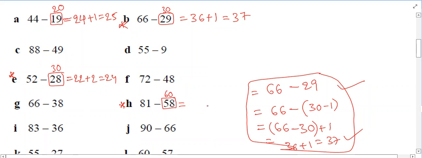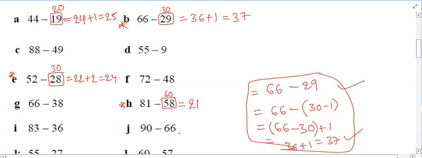Sir, I'm a bit confused at this part. So should we add again? No, first subtract. 81 minus 60 is how much? Okay, so first we have to subtract 81 by 60 and then we have to... First do that. 81 minus 60 is how much? Sir, it's 21. Okay. In place of 58, you subtracted 60.